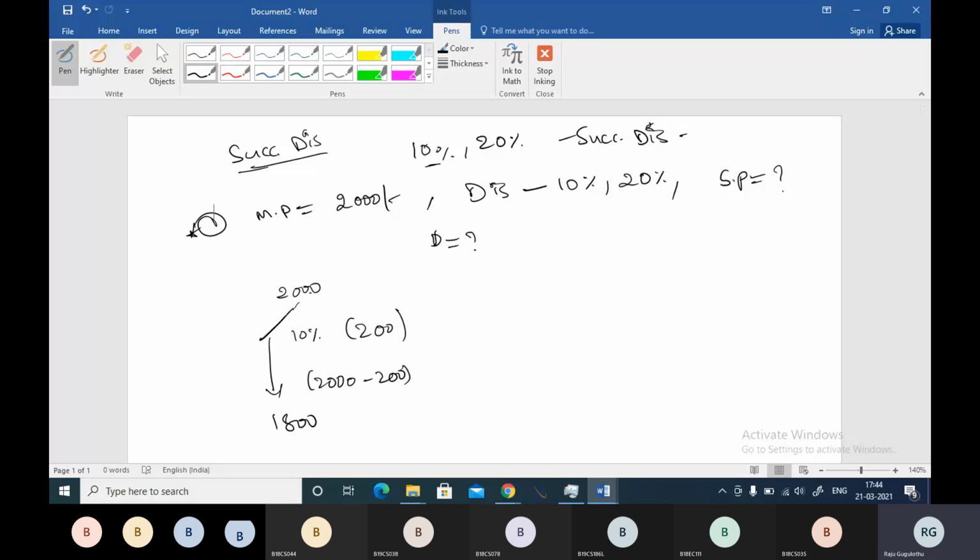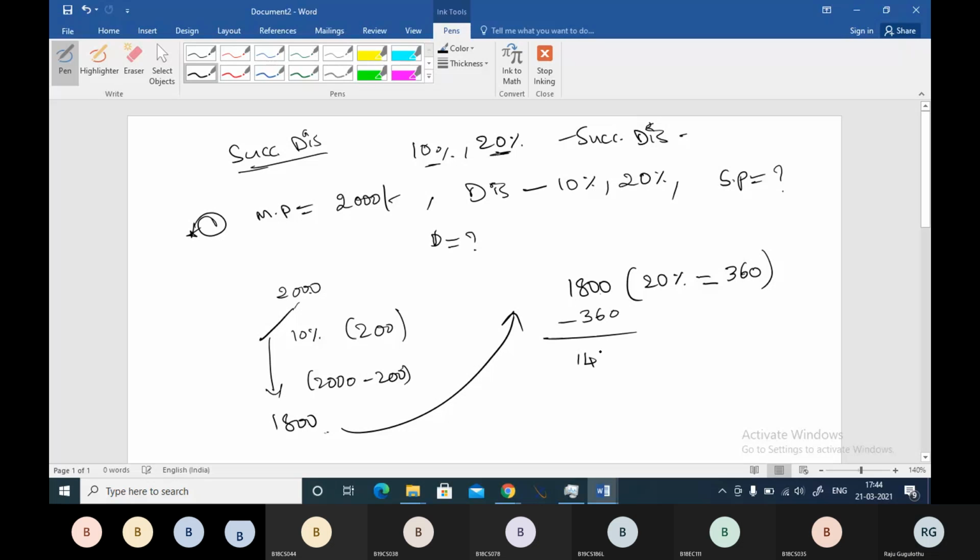Successive discount means you will give a 20% discount on this 1800, boss. So we have to calculate 20% discount on 1800. Again see, 1800 10% will be 180, because we just put a dot here. So 20% will be 180 into 2, that will be 360. I hope you are getting my point. So you remove 360 from this, it will be 1440. So 1440 will be your selling price.